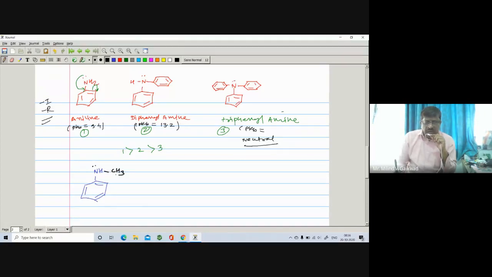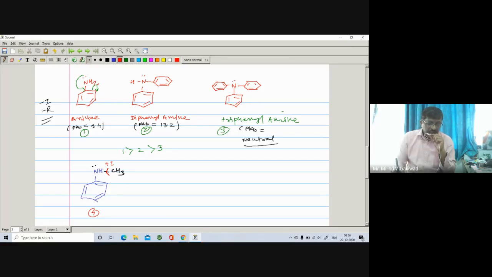There is one R group, which exhibits plus I effect. So as compared to aniline, here number 4, the methyl group exhibits plus I effect, so the electron density on the nitrogen gets increased.